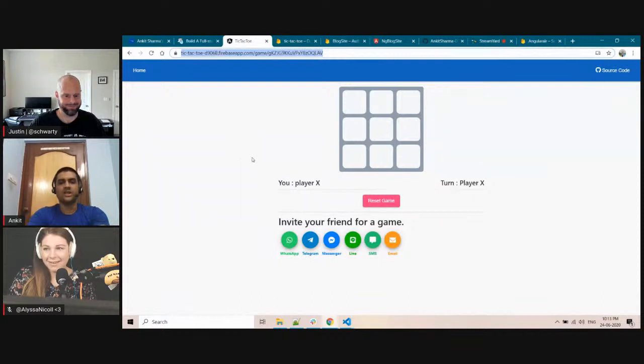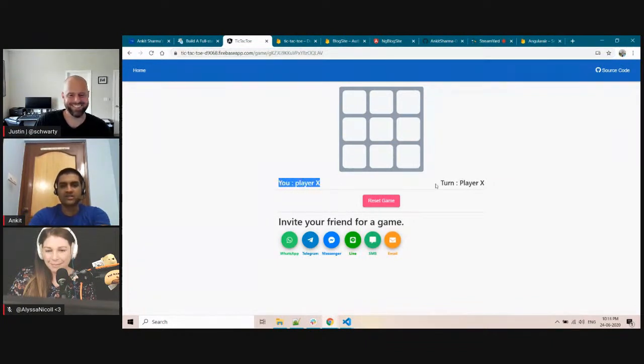Are you able to see? Are you able to open the link, Justin? Yep. Yeah, I got it. Since the rule in the TicTacToe game says that whoever plays first is player X, that's why I have taken it. Since I have created this board, this is my board, so I will be the first player. That's why it is showing you player X, and that is my first turn.